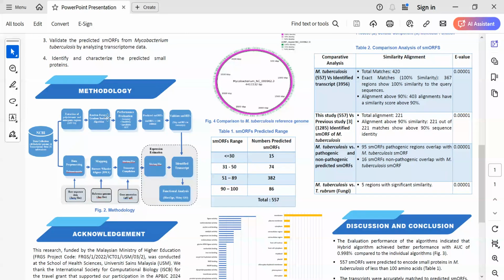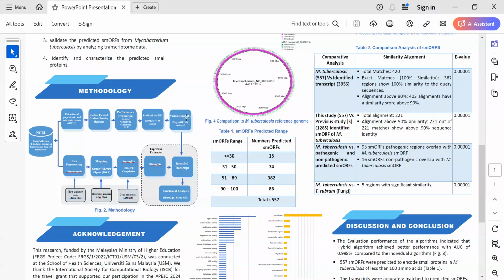Random forest and gradient boosting were introduced for the prediction. Different metrics were used for the performance evaluation, including accuracy, sensitivity, specificity, area under curve, Matthews correlation coefficient, and F1 score. We predict small open reading frames less than 100 codons.